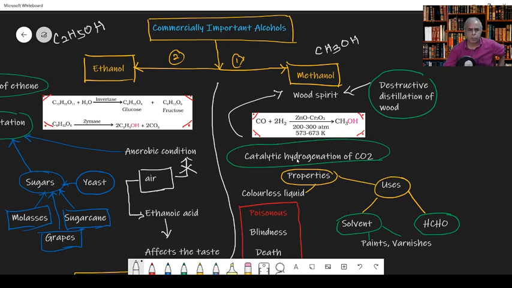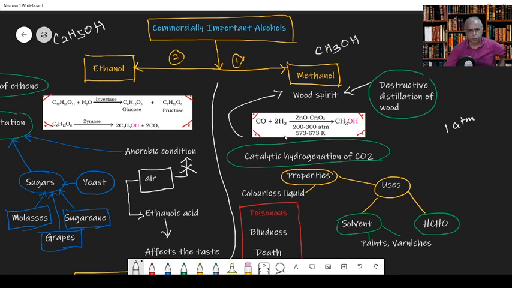And what do you mean by this catalytic hydrogenation? The catalyst here is zinc oxide and chromic anhydride, Cr2O3, at 200 to 300 atmospheric pressure. We know normal room atmospheric pressure is 1.